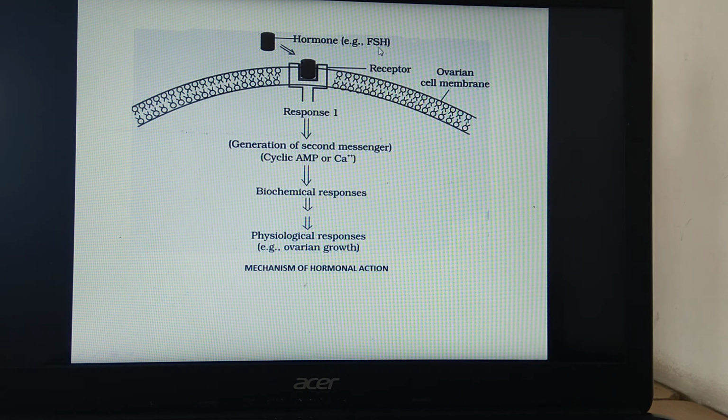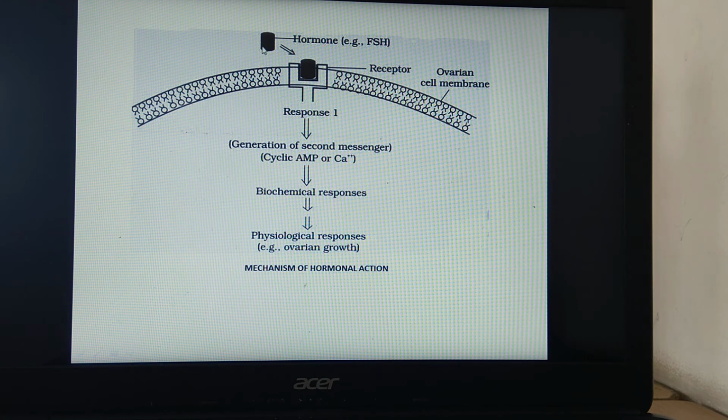How do they work, how does the action take place? This hormone FSH binds to the receptor which is present on the membrane. Once this hormone binds, first one of the enzymes is released. That enzyme is called adenylate cyclase, and it is released from the receptor site. This adenylate cyclase brings about conversion of ATP into cyclic AMP, which is called the secondary messenger.